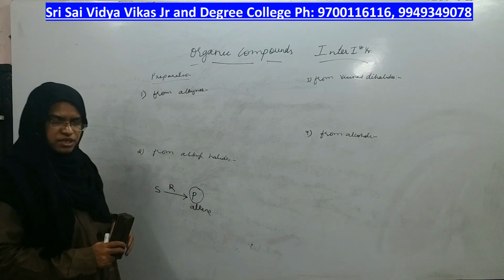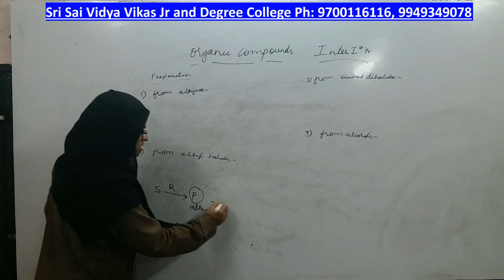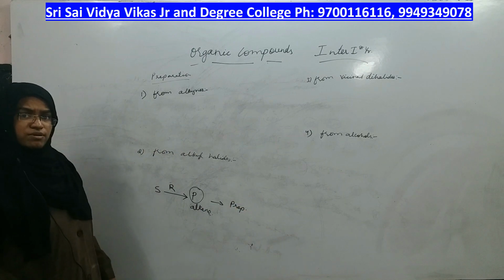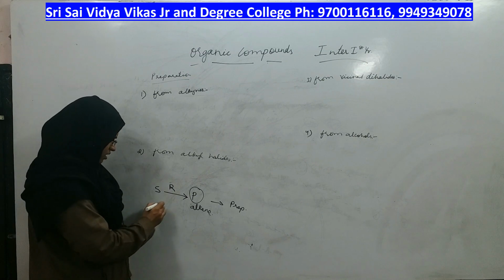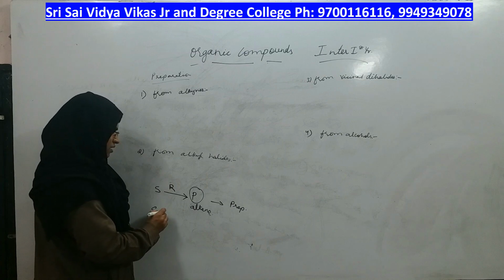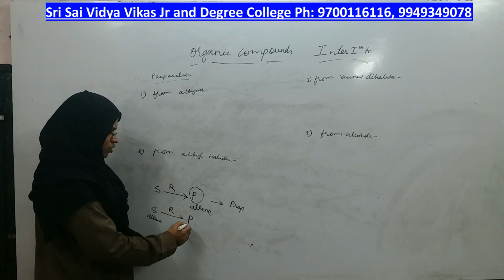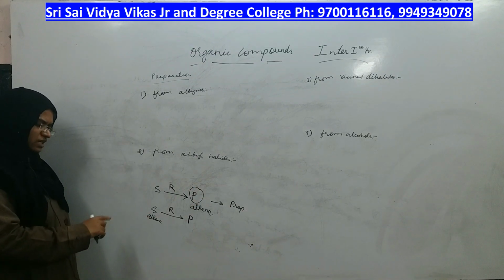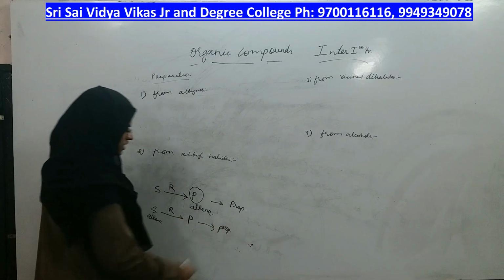After studying the preparation, what will we do? We will study its properties. What does it mean? This type of reaction is called preparation of alkenes. What is meant by properties of alkenes? In the properties, your substrate is alkene. If you take different reagents, you will get different products. But the substrate should always be alkene. That type of reaction is called properties of alkenes.